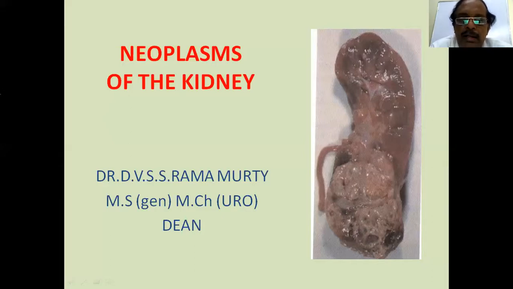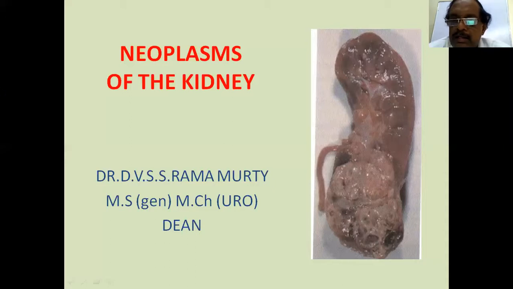And remember that the kidney is a retroperitoneal organ. So neoplasms of the kidney, as I said, are very important. You have to remember that most kidney lumps are malignant cancers only. Cancer can occur from the kidney tissue itself or the renal pelvis, which is a part of the kidney. That's also there. So soft tissue of the kidneys, epithelial lining of the kidneys, malignancy can occur from all these things. We have to remember that.